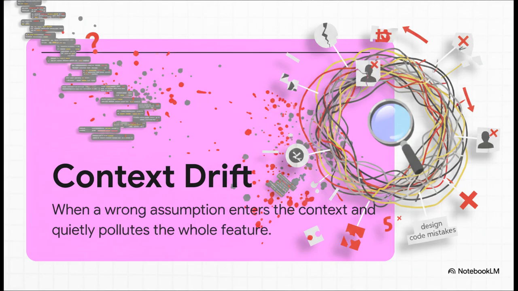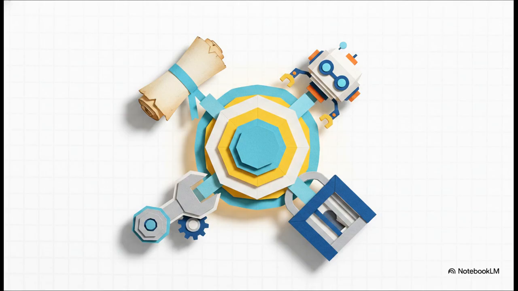This illustrates perfectly why you can't just keep chatting endlessly in one single session. Context drift spreads those tiny design mistakes across dozens of files before you even realize what's happening. So how do we fix this drift? Well, you have to capture persistent project memory. We do this using 4 specific blocks.